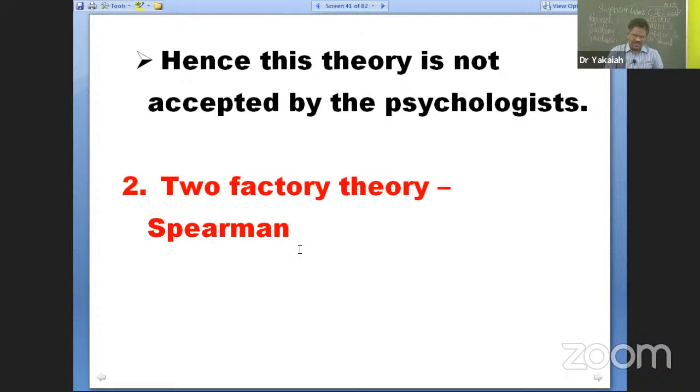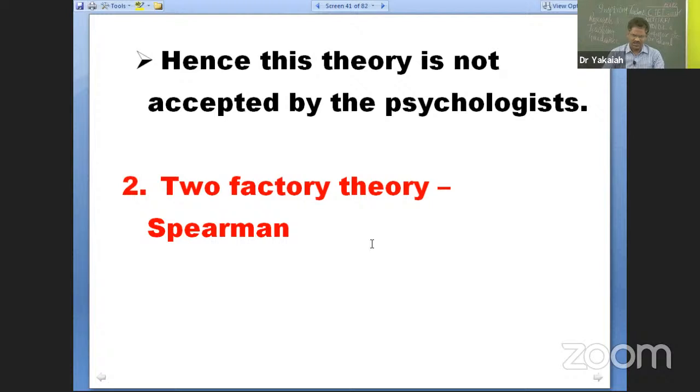But CTET does not ask that kind of knowledge-based question. What it can ask is: which of the following theories proposes that not only a general factor but also factors related to a specific area influence the intelligence of an individual? Unifactor theory, two-factor theory, group factor theory, multi-factor theory. That is the two-factor theory by Spearman.